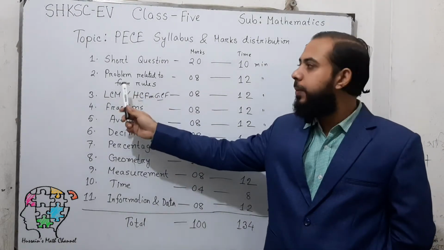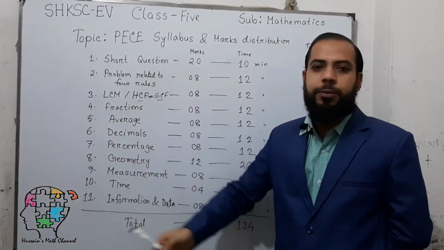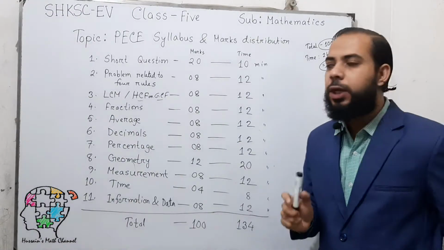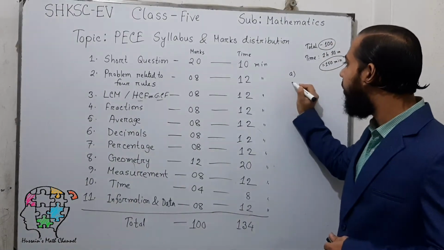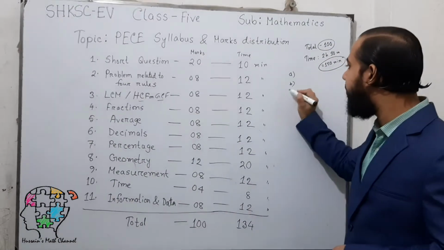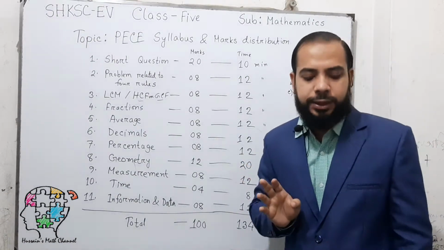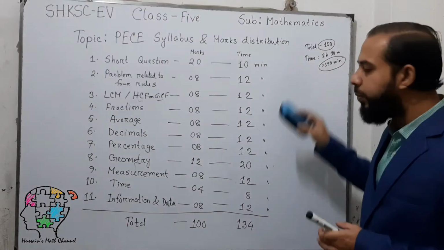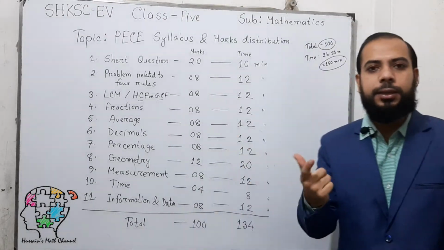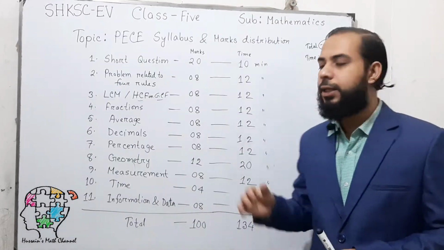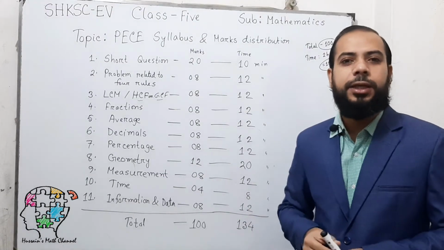Remember, in question numbers 2, 3, 4, 5, there may be 2 parts, that means A and B, or there may be 3 parts, that means A, B and C. It doesn't matter how many parts you have to answer, because if there are 2 parts the answers will be a little bit longer, and if there are 3 parts the answers may be a little bit shorter.